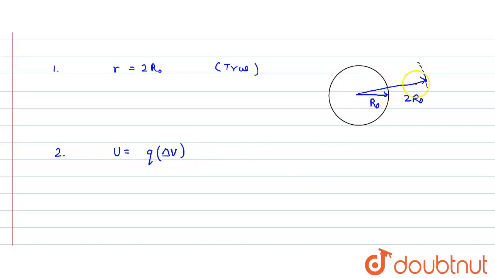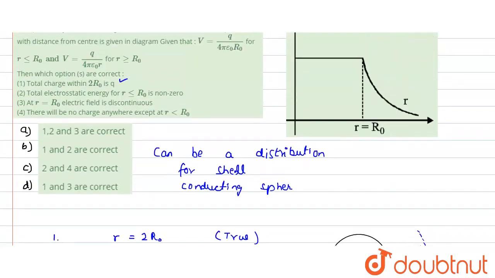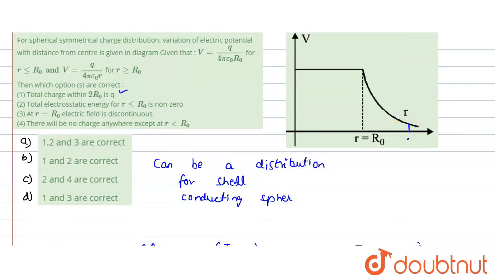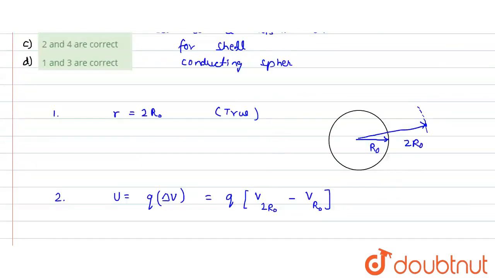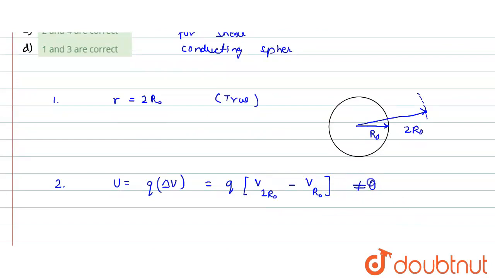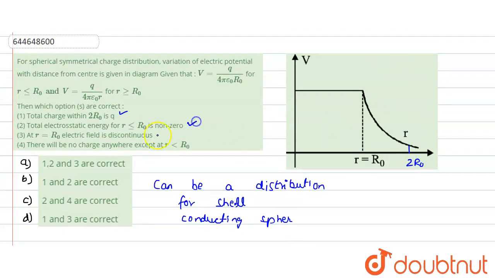Let's say from the surface we are moving up to a point at radial distance 2 R naught, so it would be Q times V final at 2 R naught minus V initial at R naught. Now if we see from the graph itself, at 2 R naught the potential would be something here. Whether the potential values at 2 R naught and at R naught are the same, they are not the same. So this term would not be equal to 0, and the electrostatic potential energy would not be equal to 0. That means the second option is also true.